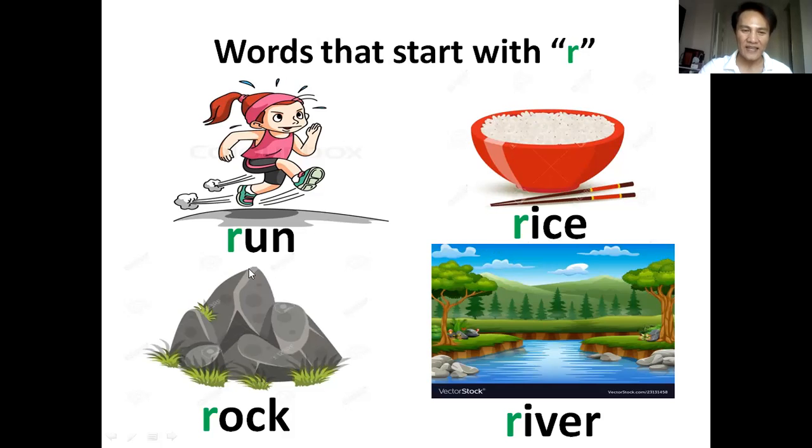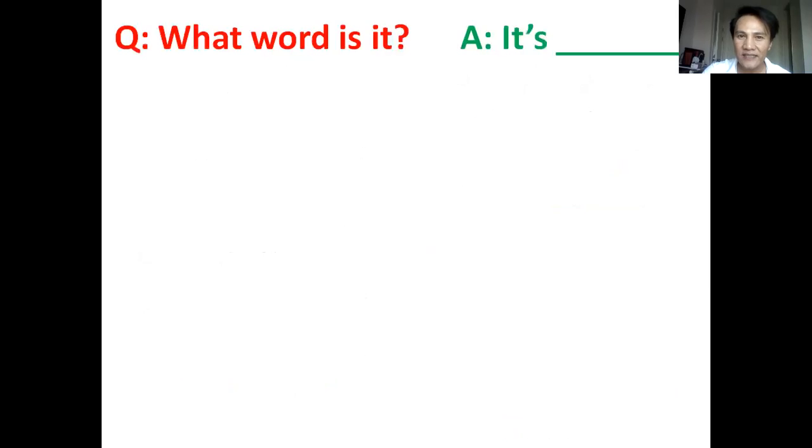Rice. And next one, what is this? Very good. That is rock. And the last one, what is it? Very good. That is river. Again. Run. Rice. Rock. And river. Okay, did you get them? Can you remember all those words?